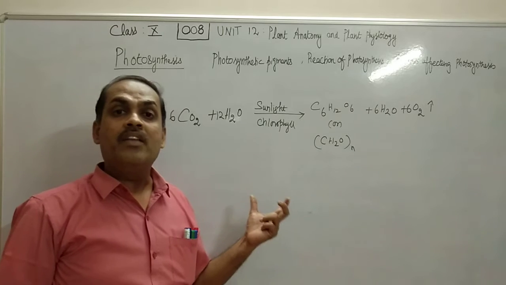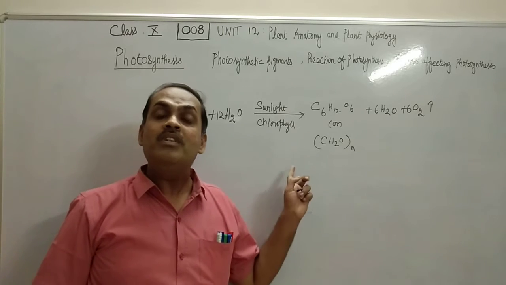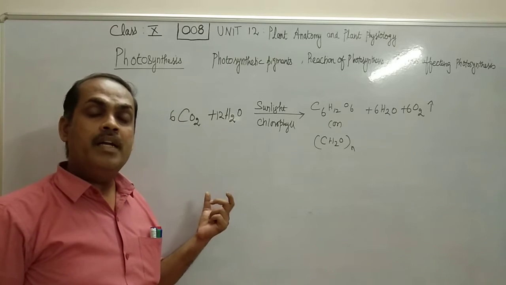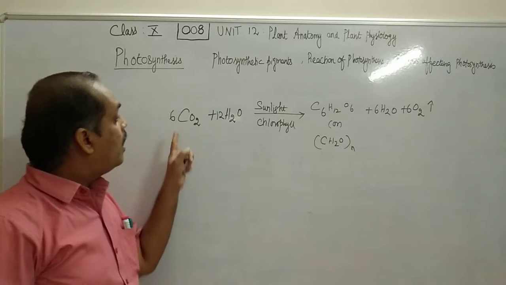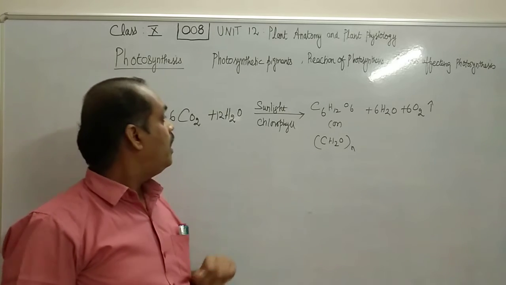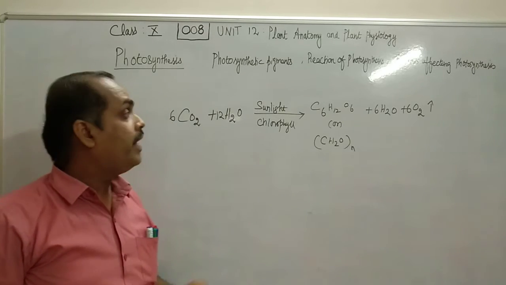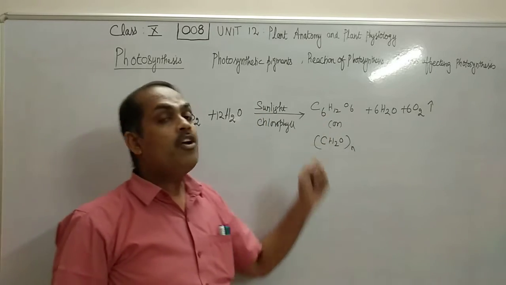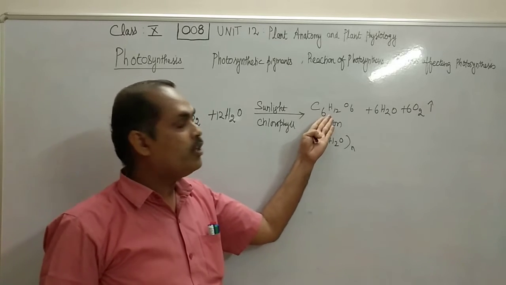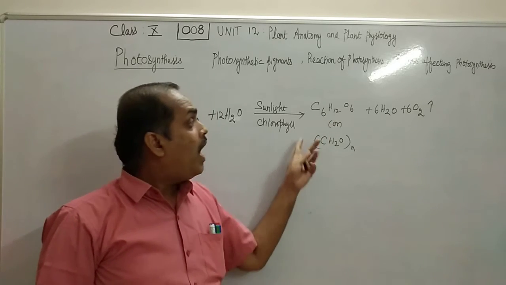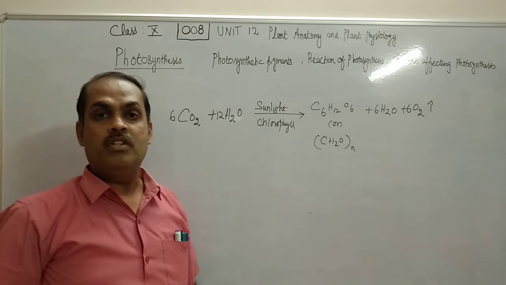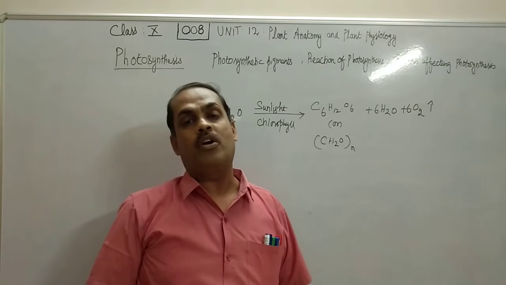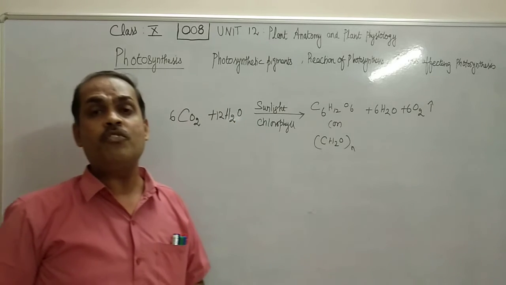We can understand the entire process of photosynthesis with this simple equation given. Now we are able to understand, plant uses the raw material carbon dioxide from the atmosphere and water from the soil, and in the presence of sunlight and chlorophyll pigment, it produces an organic compound, or we can call it food or carbohydrate or starch. And not only food is produced by photosynthesis, it also releases much required oxygen as a byproduct. So this is the equation of photosynthesis.